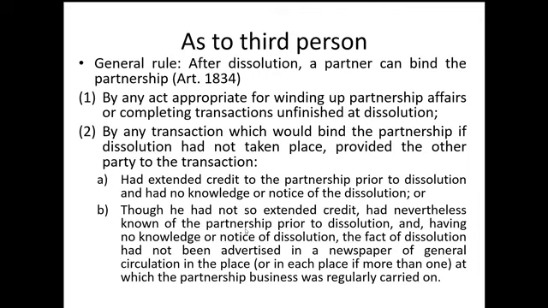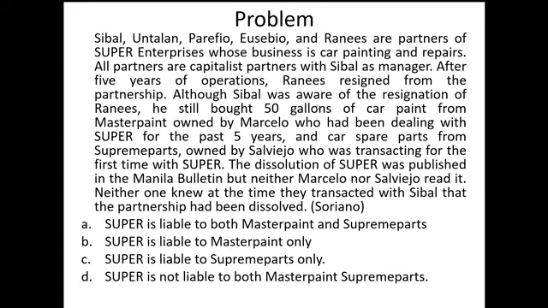Now, may question lang ako sa inyo dito. Relevant ba dito yung si Sibal, aware siya sa resignation ni Ranis? Answer, relevant yan dun sa relationship among the partners. Kasi technically, dapat hindi na pwedeng i-bind ni Sibal yung other partners like Untalan, Parefio, Eusebio, and Ranis. Okay, why? Eh kasi aware siya, may knowledge siya nung resignation. Kaya kung may knowledge siya, dapat hindi niya pwedeng i-bind yung other partners. Pero irrelevant yan pagdating sa third person. Kasi iba yung rule natin sa third person.